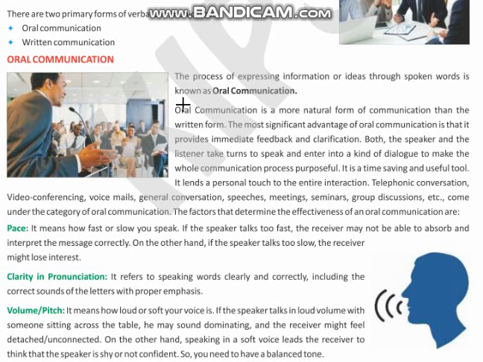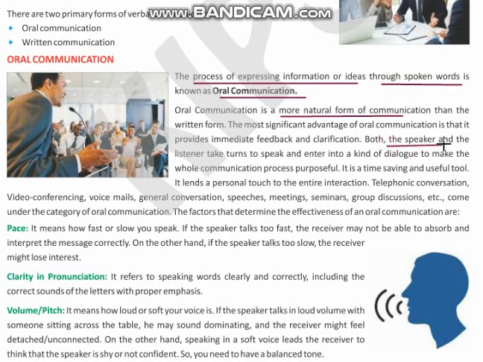Oral communication. The process of expressing information through spoken words is known as oral communication. It is a more natural form of communication than the written form, as it is easy to convey the message because the other person is in front of you and immediately you can get the response and clarification from the receiver.